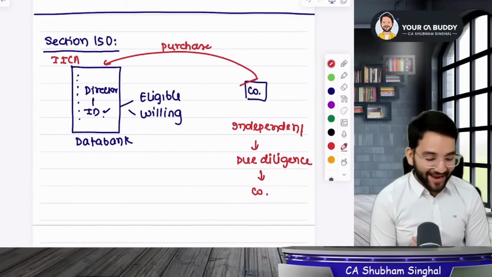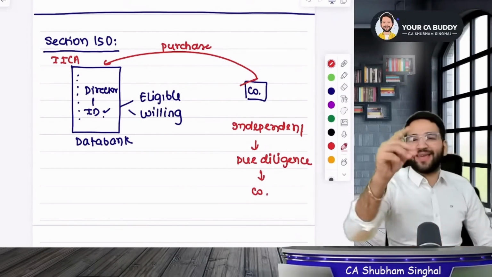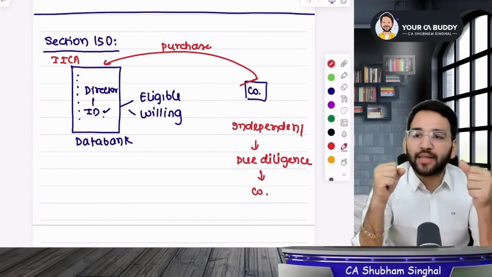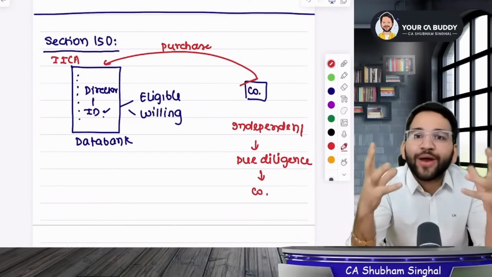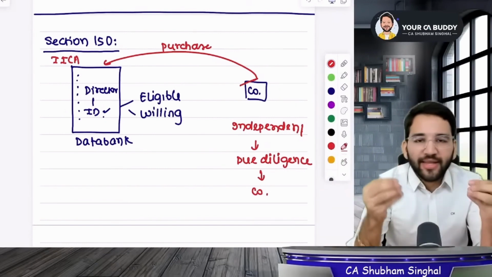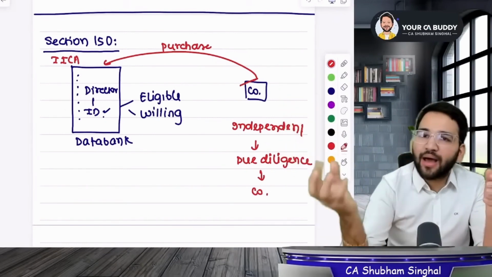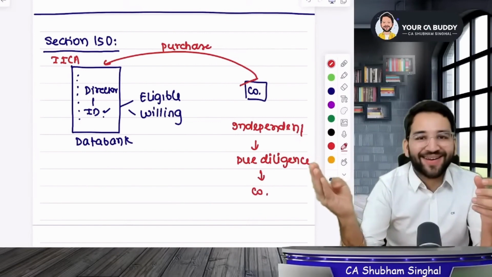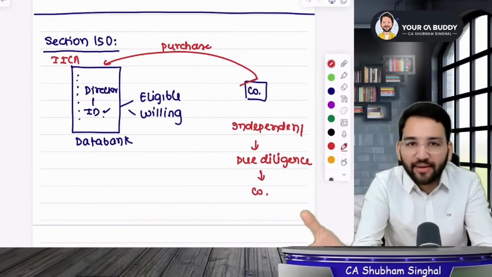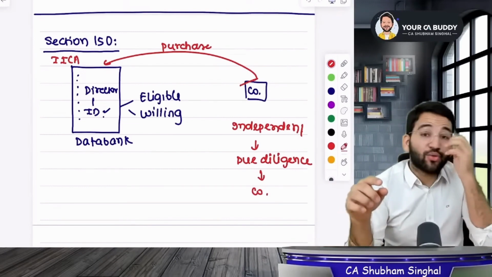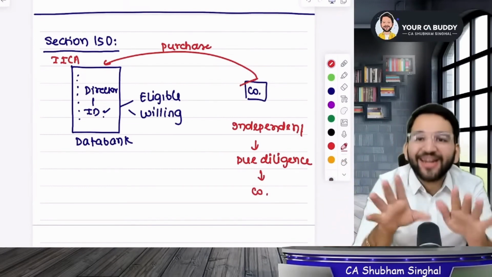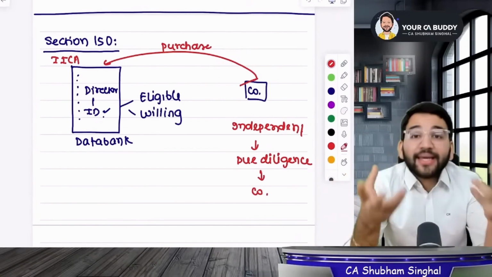Okay, now listen to me carefully. What did I say? You need a data bank. Look here, students, it's an interesting and practical concept. Tomorrow if you start a company and need independent directors, then go to ICA Manager, purchase a list from it, and see in the list. Let's assume you picked a random name, Apurva, and you decided that we shall make Apurva the independent director in our company. For that, first of all, you will have to ask Apurva whether she is willing to become an independent director at your company. So what, even if she is willing?